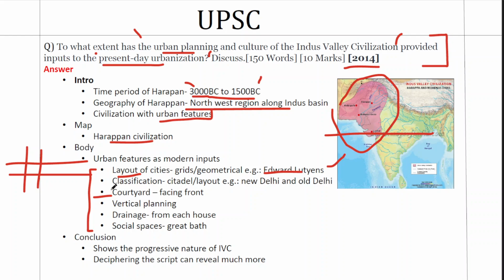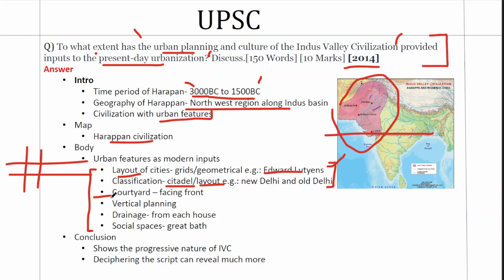Second is about the classification of the city into different areas. For example, in Harappan civilization, you can see the classification of citadel and lower town. Citadel is the place where they had activities of importance. It was slightly on an upper scale. And then you have the lower town, which was where the people resided. Just take the case of New Delhi and Old Delhi. You have the New Delhi where the administrative things are carried out. Then you have the Old Delhi, which is Shahjahanabad. It has other social reasons as well when it comes to Delhi's classifications. But on the whole, you can see where people reside in some place and administrative and other activities take place in some other place. So this classification is also part of the Indus Valley civilization.